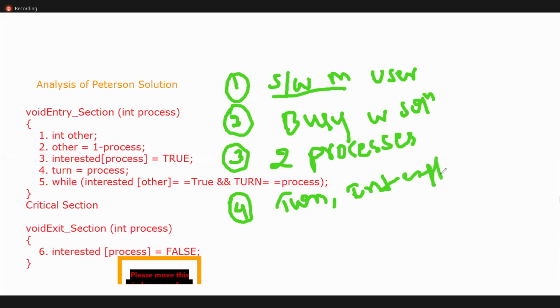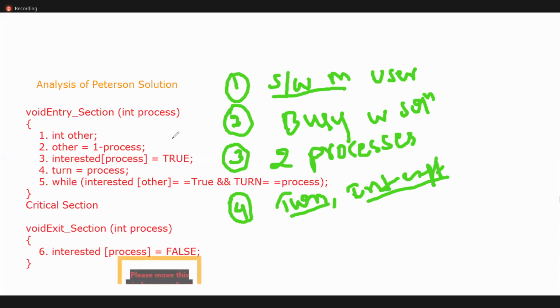So these are the points you need to remember. Only two processes you can use, and two variables. One is the turn variable, another one is the interested variable. There is nothing difficult here, which is very easy to learn.